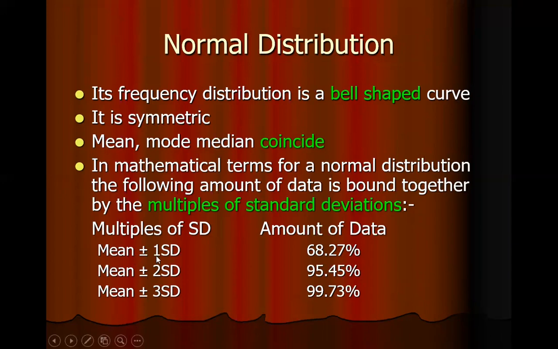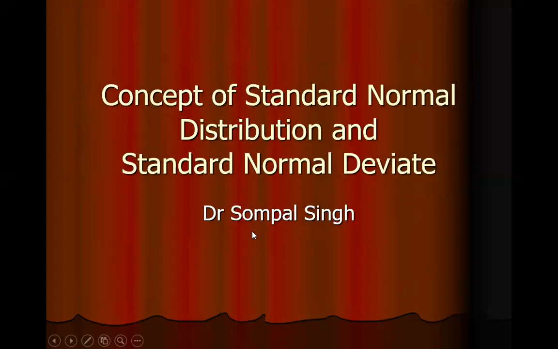The boundaries on either side of mean, one standard deviation, there is 68.27% data, and two standard deviations on either side of mean, there is 95.45 percentage of data, and within three standard deviations, there is 99.73% of data.